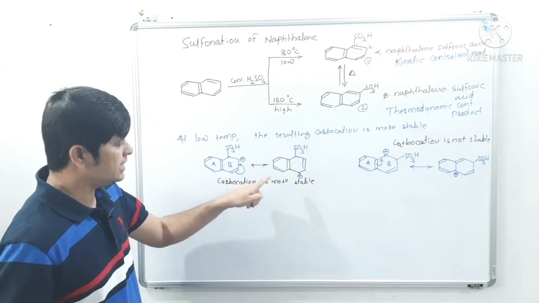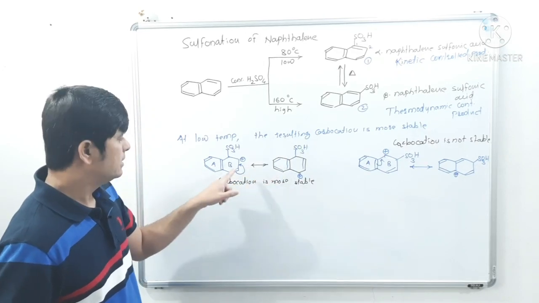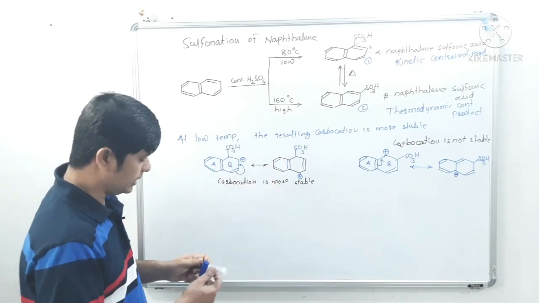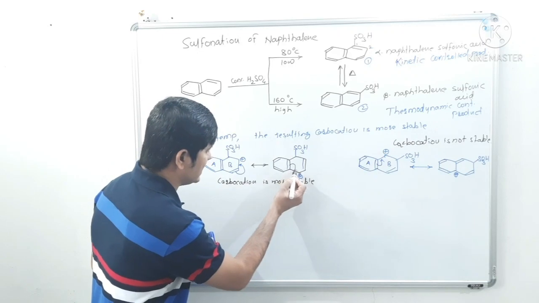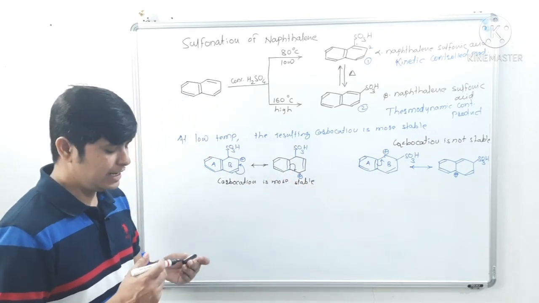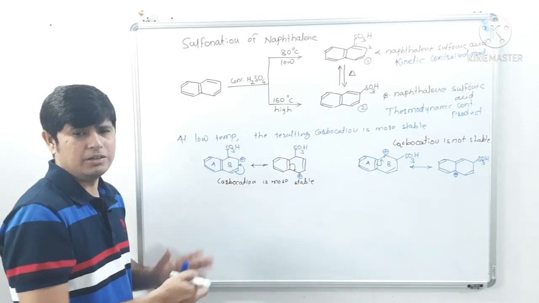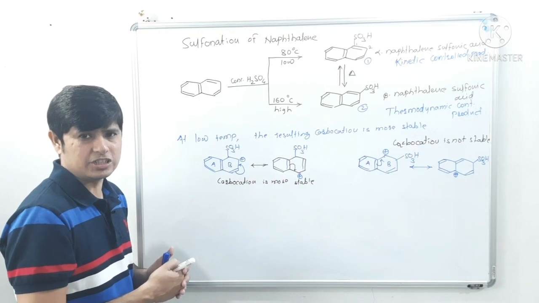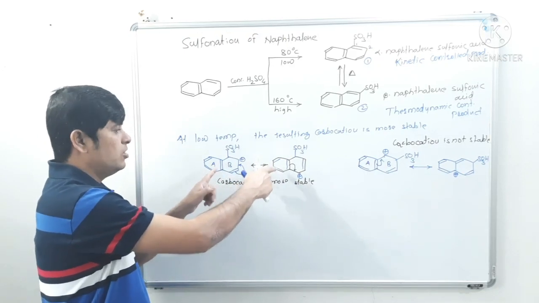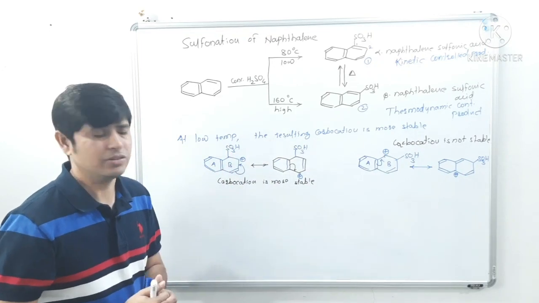Okay, no doubt this carbocation will also rearrange to disturb the aromaticity of ring A, because in the next resonating structure we will write like this. So the aromaticity of ring A will be disturbed here also, but in attack at position number 1 we will get the maximum number of resonating structures, and in those the aromatic character of ring A is retained.